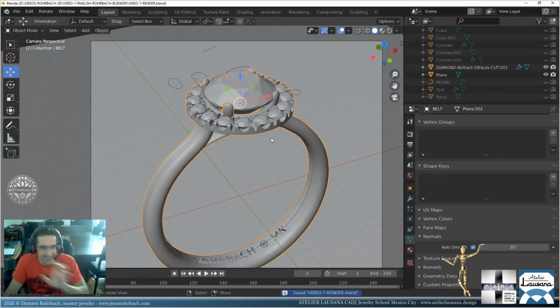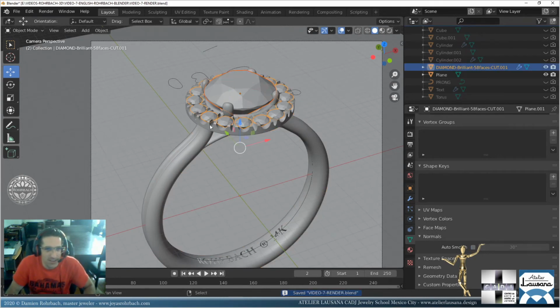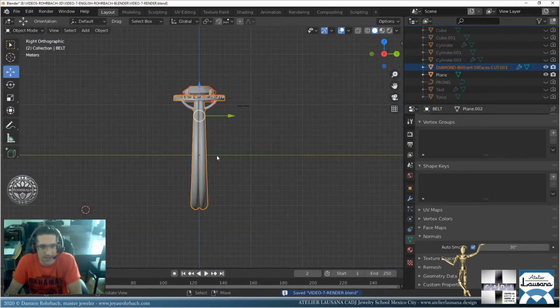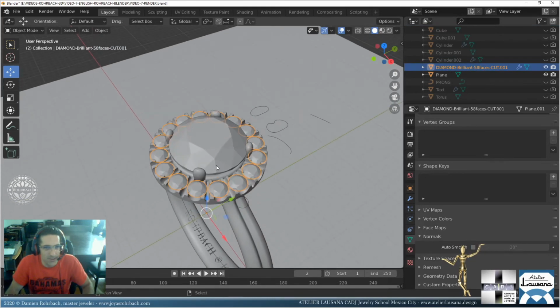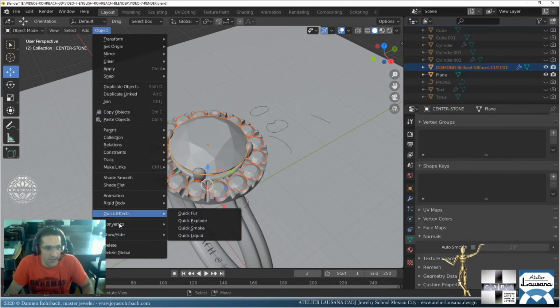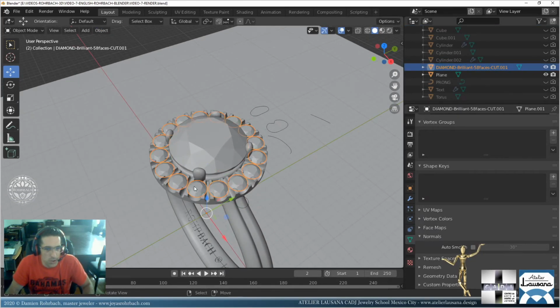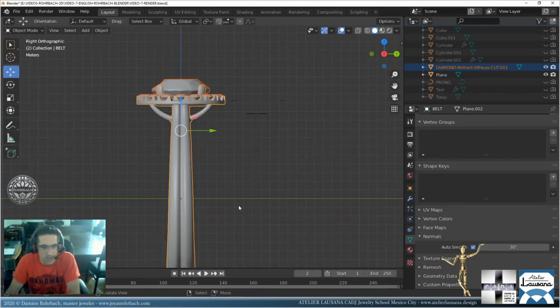Okay, now we have the stones here, and the stones also need a convert to mesh because of the modifiers.